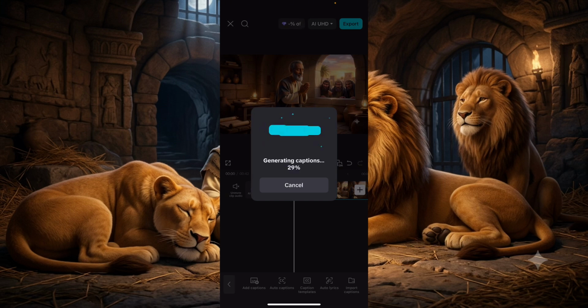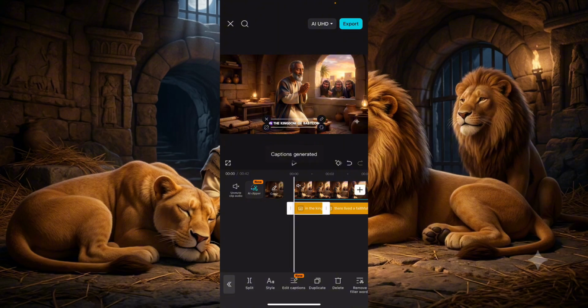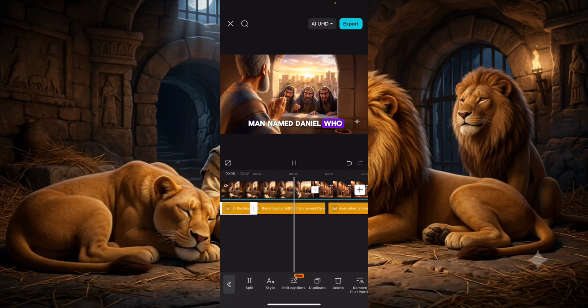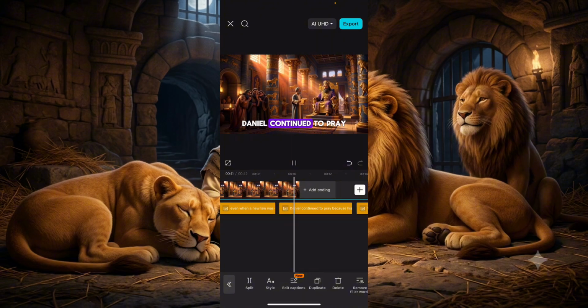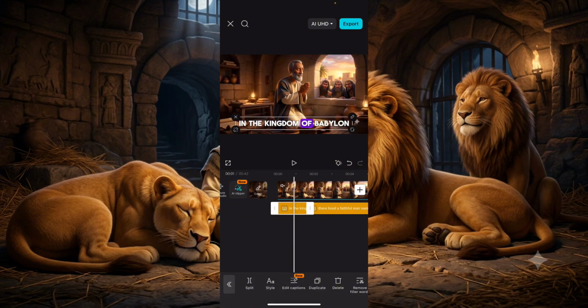You can see that it's loading. So once we are done, in the kingdom of Babylon, there lived a faithful man named Daniel, who loved and trusted God. Even when a new law was created to stop him from praying, Daniel continued to pray. And your video is ready.